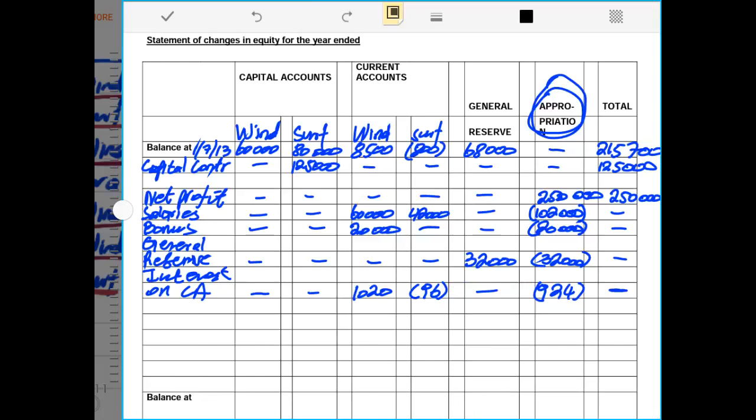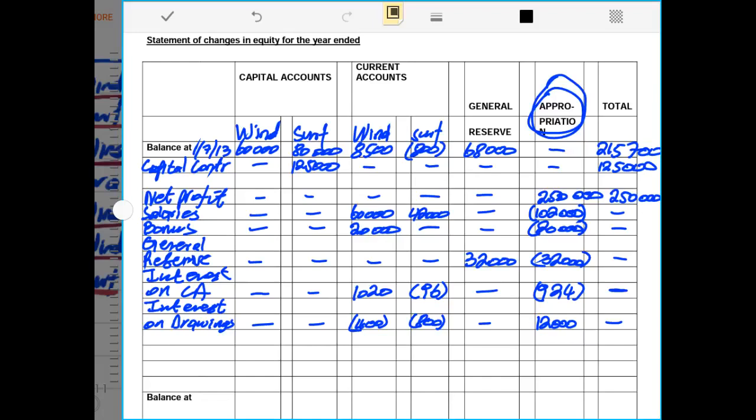Then after now we have accounted for the interest on current account, then we must account for the interest on drawings. The interest on drawings will be negative in the current account for partners, and we were told that interest on drawings is 400 and 800 respectively, and the sum of the two, remember, it is income to the partnership. So now whenever the partnership is to receive money, that will be positive in the appropriation account, and that will give us no amount under the total.